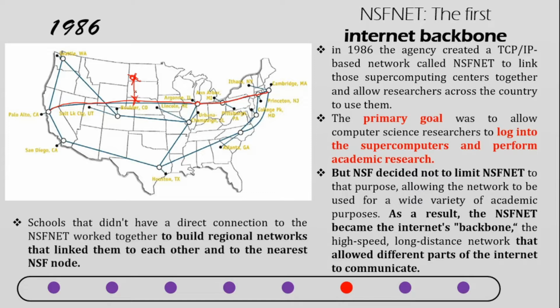And later on, in 1986, the schools that did not have a direct connection to NSF worked together to build regional networks that linked themselves to each other and to the nearest NSF node. So this point actually means that, for example, the school located over here, the school located over here, and the school located over here, they formed a regional connection like this, and then they created a connection to a backbone in order to access the supercomputers for academic research purposes.